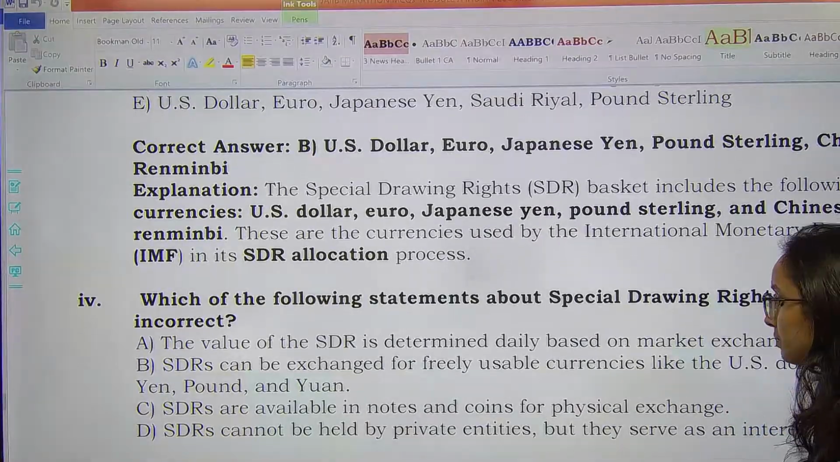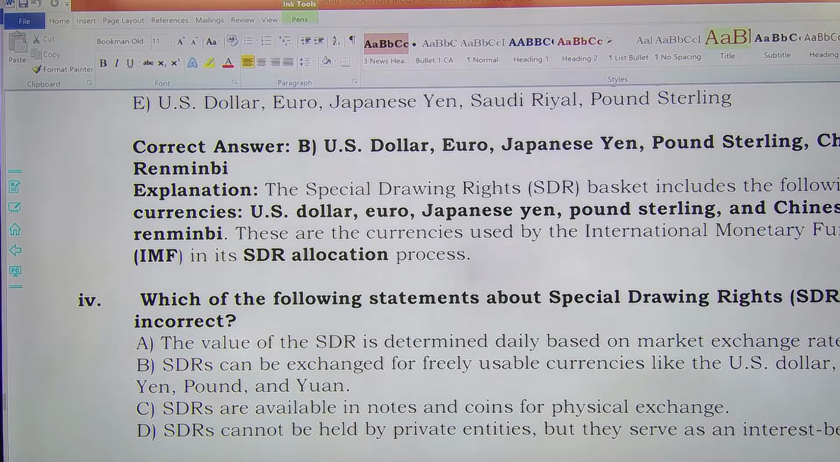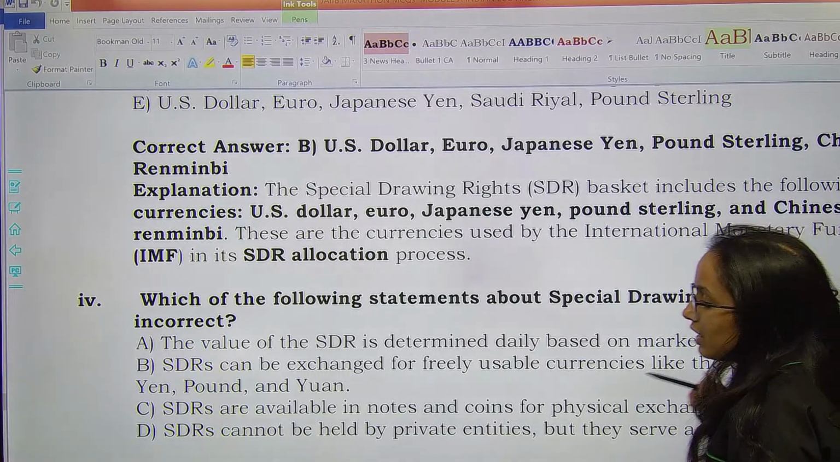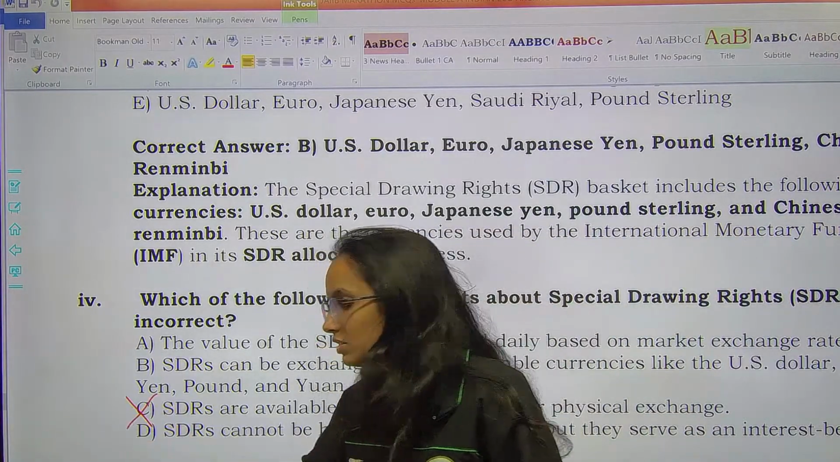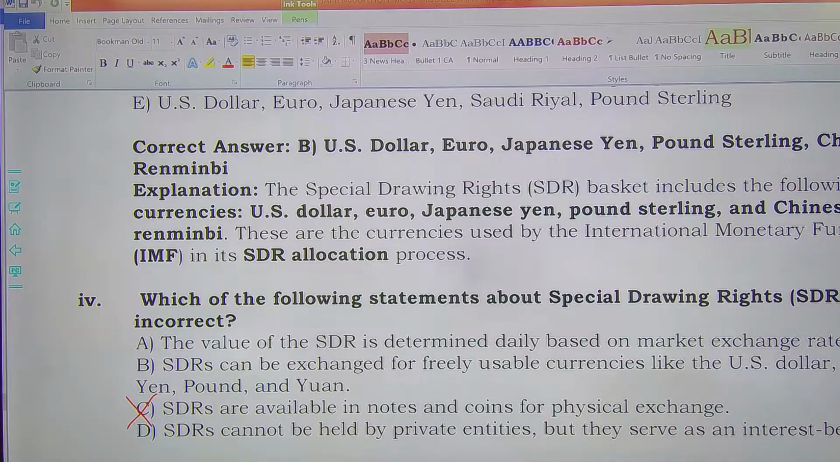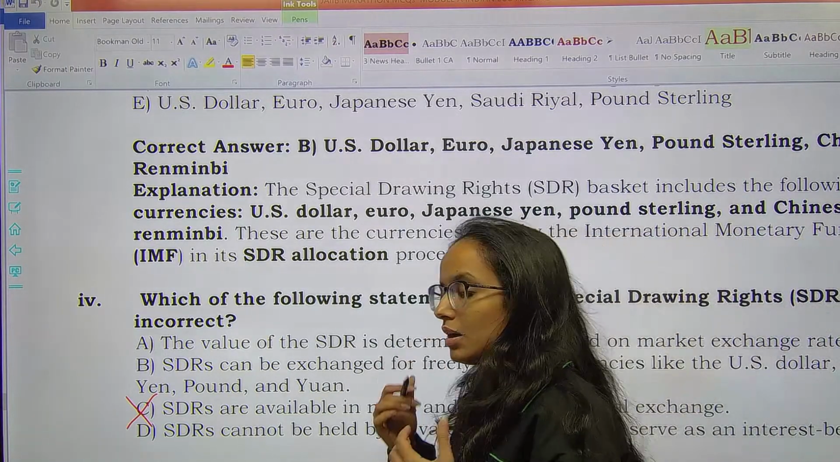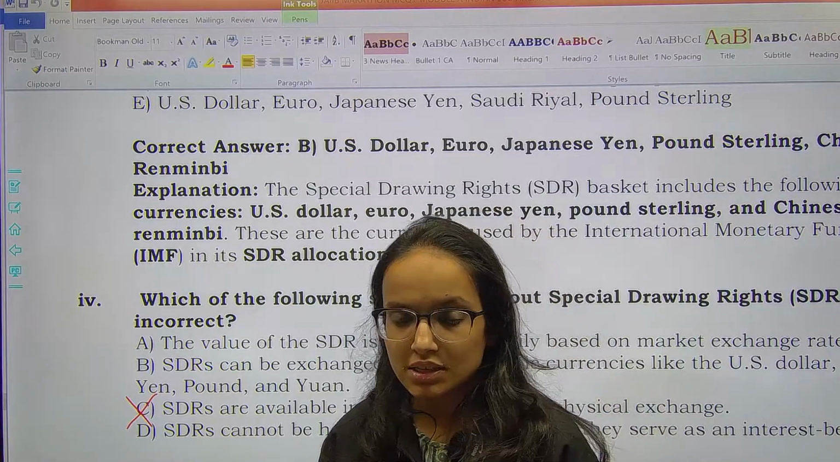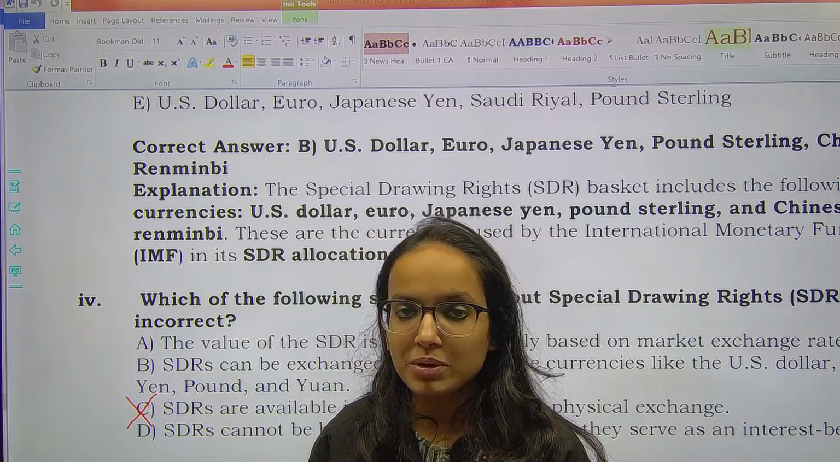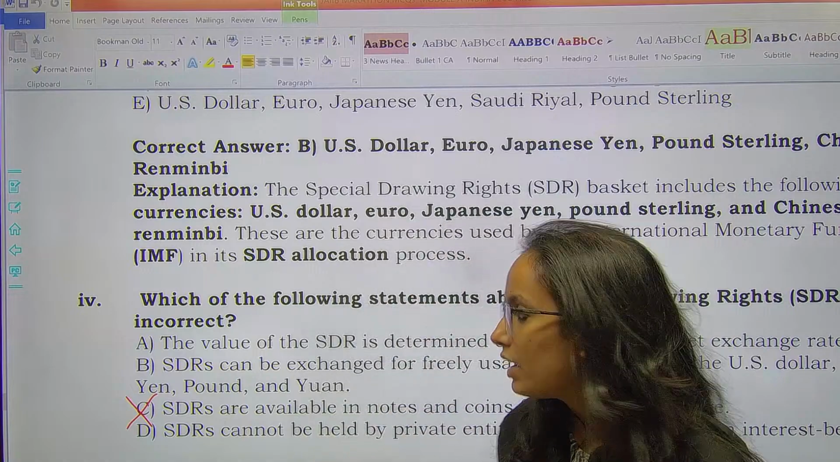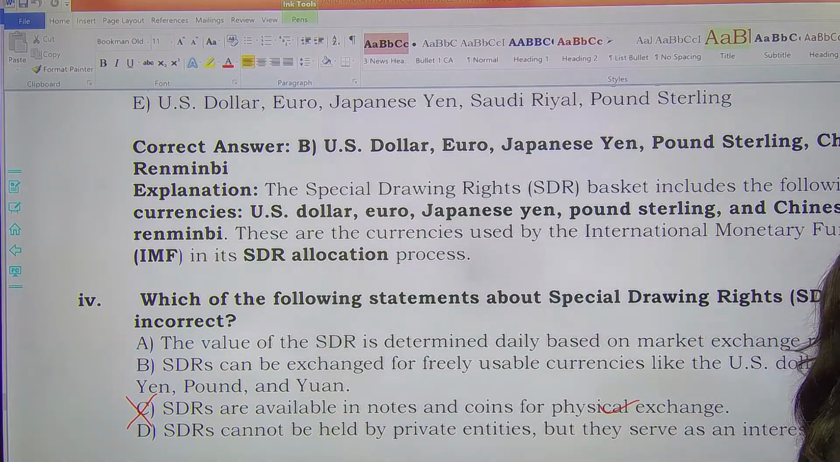Which of the following statements about special drawing rights are or is incorrect? SDRs are available in notes and coins for physical exchange? No. SDR कोई currency नहीं है. This one is incorrect. Option C is incorrect. SDR कोई currency नहीं है. SDR unit of account है जिसमें members के quota को express किया जाता है in terms of SDR, that how much a country has quota subscription in IMF, right? So C is the incorrect one.